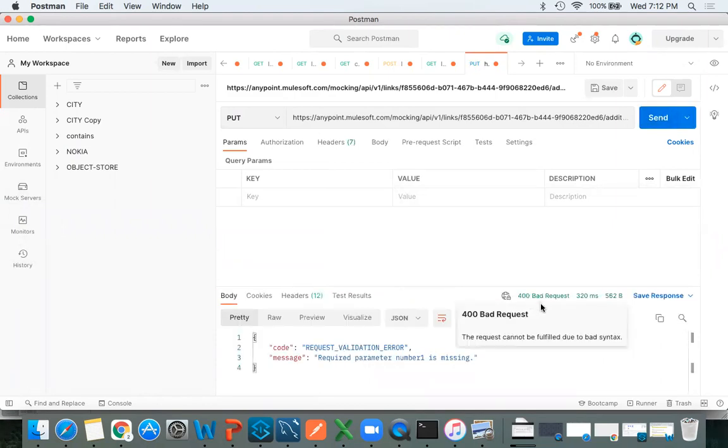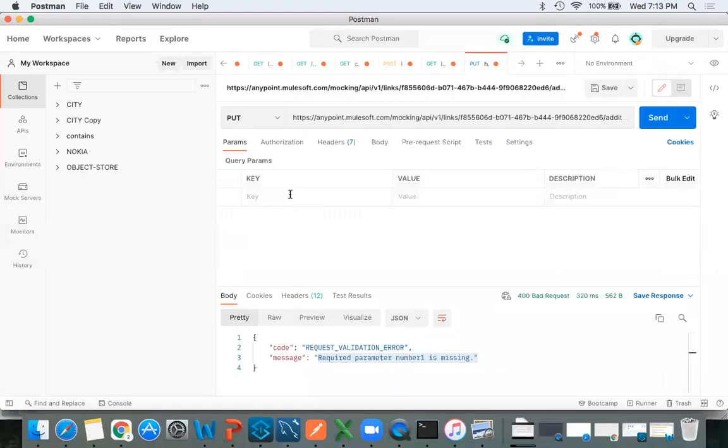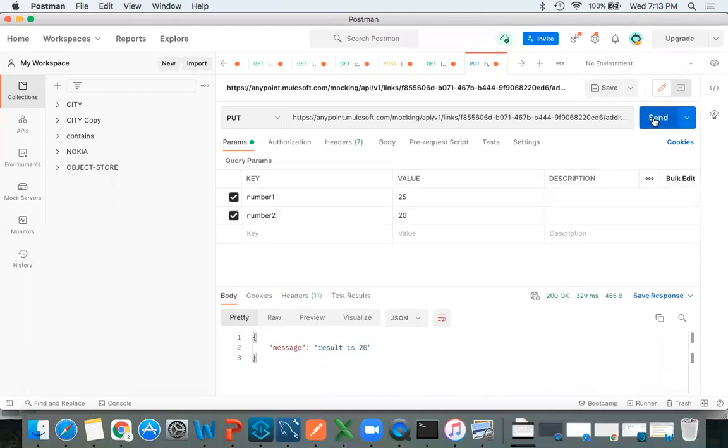Bad request. Why? Because, see, required parameter number one is missing. So we need to provide number one. Here you just copy paste that number one, or else you just type it. So let me copy this. Guys, go on mute. So number one, here I can provide some value. Similarly, number two I will provide, and then I'm going to enter some value. Now, the moment I hit the send button, what will happen? Automatically we can execute this.